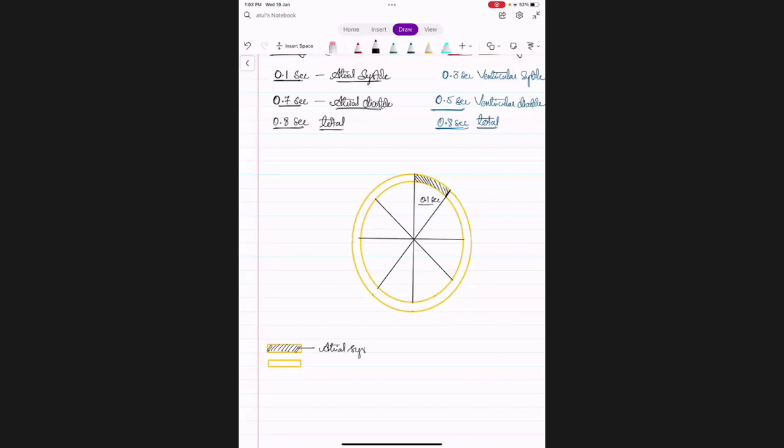It is representing atrial systole. And the non-shaded part is for how much time? Tell me. 1, 2, 3, 4, 5, 6, and 7. 0.7 seconds, right? The non-shaded part is atrial diastole. So atrial diastole is 0.7 seconds, atrial systole 0.1 seconds. So the atrial cycle is done, right?